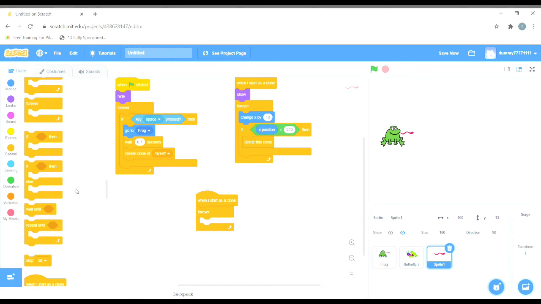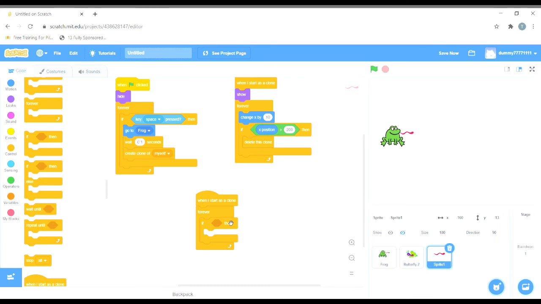And now I want that if the venom touches the butterfly, then the costume of the sprite should change to the one which I created. So for that I'll choose an if-then block, and I'll write if touching butterfly.